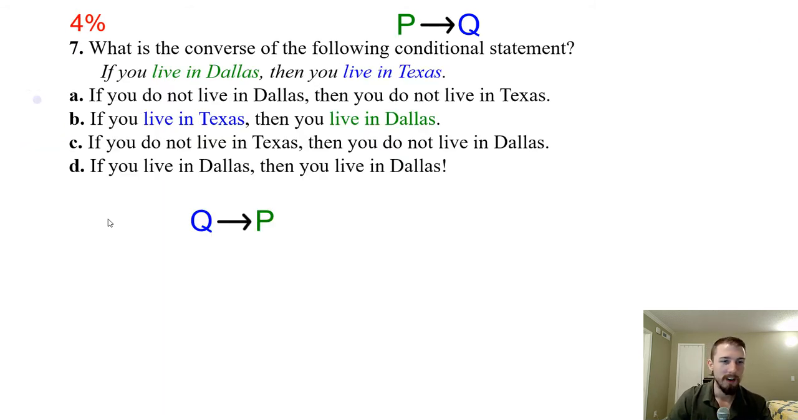I'm sorry. All right, what is the converse of the following conditional statement? If you live in Dallas, then you live in Texas. So the converse, all we do is switch the order like shoes on the wrong feet.